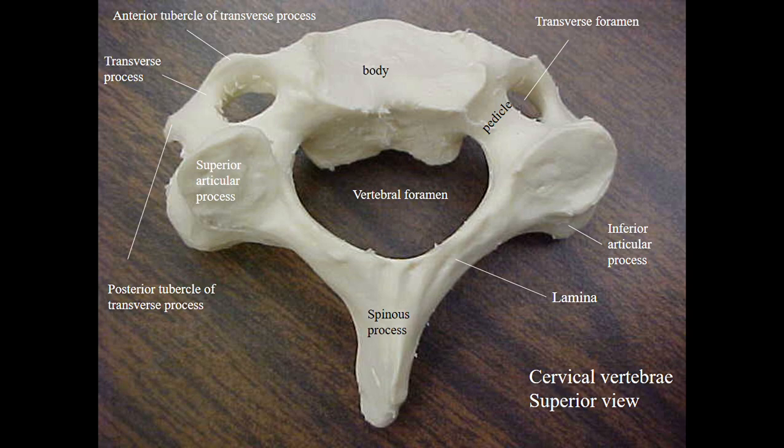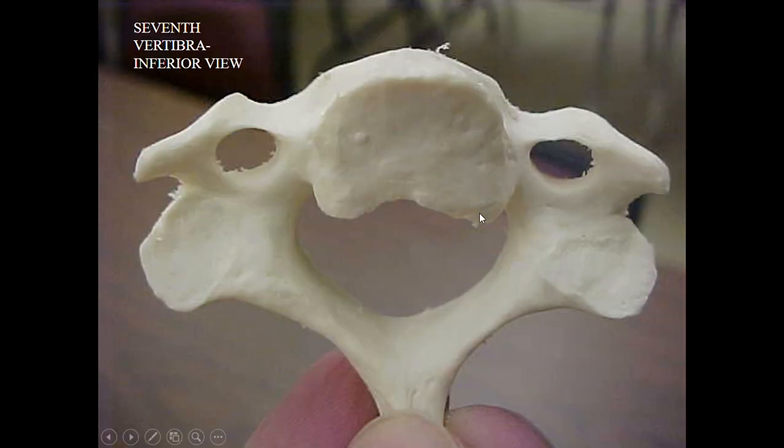The spinous process is downwardly directed. It is more projected and can be felt through the skin externally over the meeting point of the neck and the posterior aspect of the thoracic cage, the starting point of the thoracic cage, so it is named the vertebra prominens. This is the seventh cervical vertebra. We can see it like this.